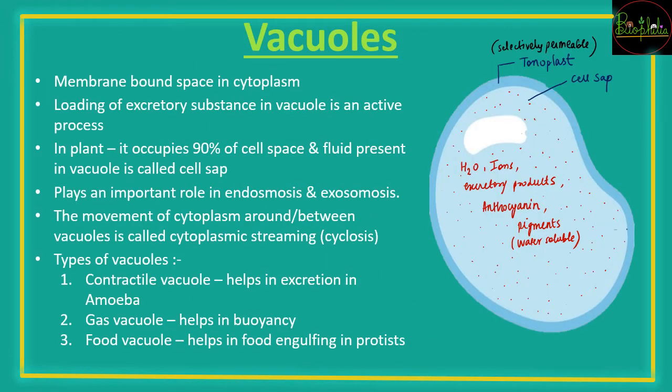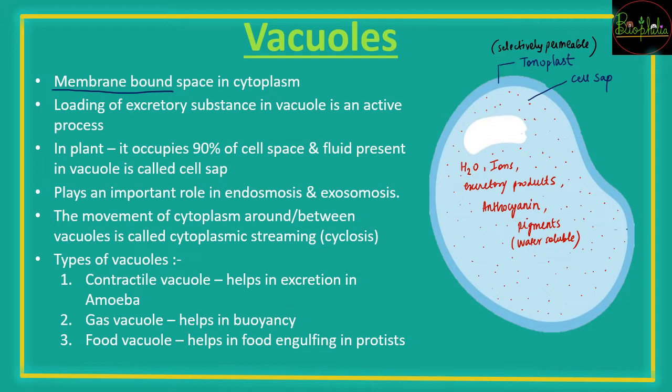The next is the vacuoles, which are membrane bound spaces. This is very important, that these are membrane bound, because you will also see some other structures that look like vacuoles but are not membrane bound. Vacuoles are a kind of storage unit, like a box inside which you store anything. These are kind of foldable boxes. Whenever you need to store anything, be it excretory waste or some storage material, all of it will be stored inside the vacuoles.